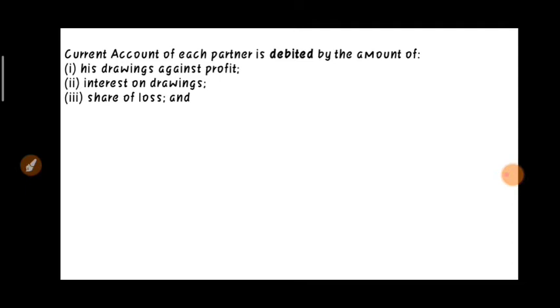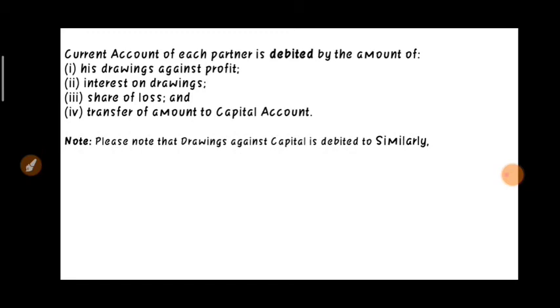Share of loss: if our profit and loss appropriation account is showing loss, it means it is having credit balance, then this will be transferred to the debit side of current account. Transfer of amount to capital account, if our capital account is being transferred by some account which is credited in profit and loss appropriation account, it will come on the debit side. Please note that drawing against capital is debited similarly.